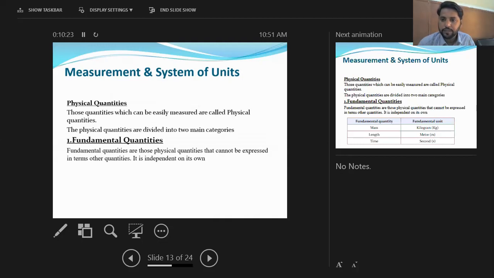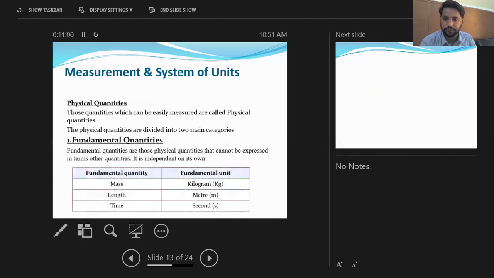Always the fundamental quantities are expressed in units. So the fundamental quantities are expressed in fundamental units. The fundamental units are defined as those units which express the fundamental quantities. Mass is expressed in kilogram, length is expressed in meter, while time is expressed in second. So mass, length and time are basic or fundamental quantities, while kilogram, meter and second are fundamental or basic units.